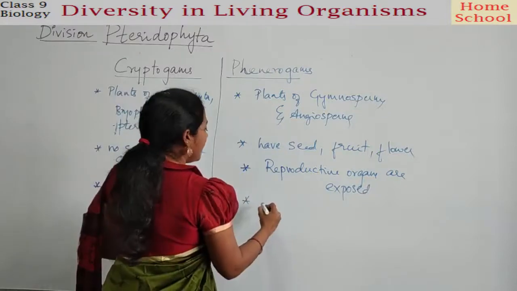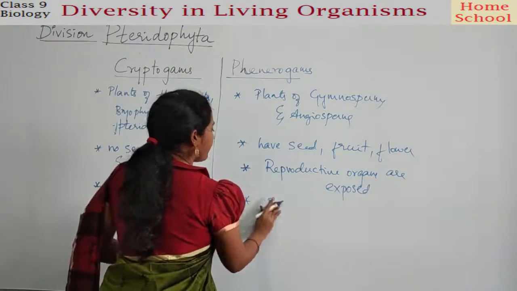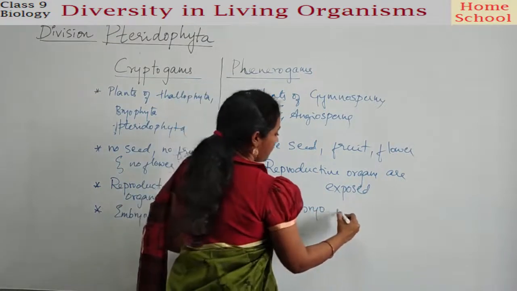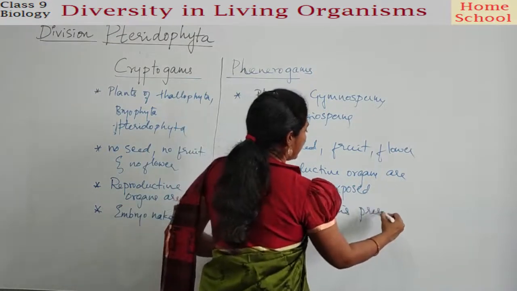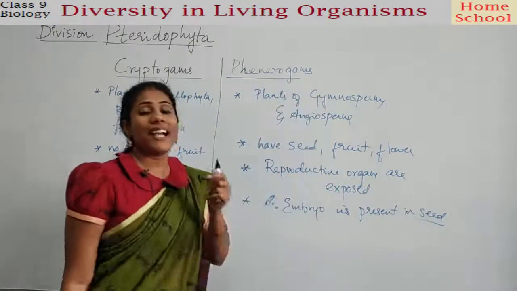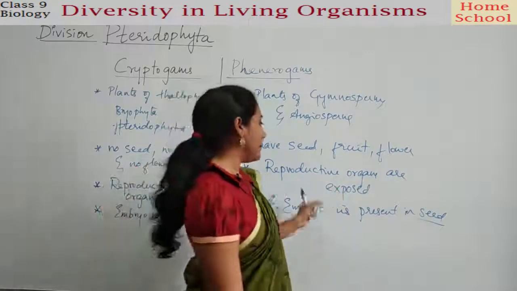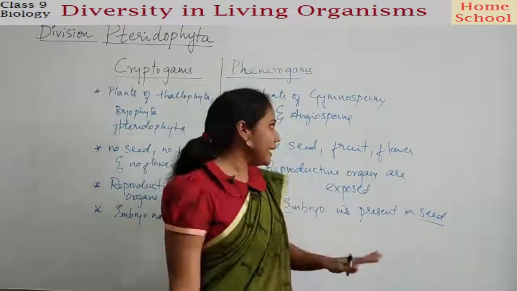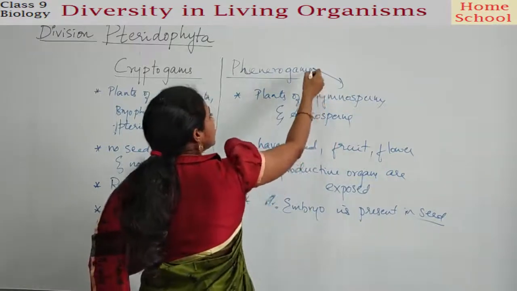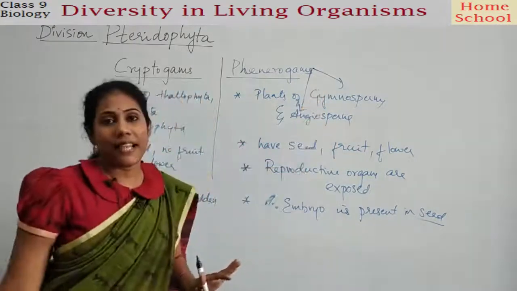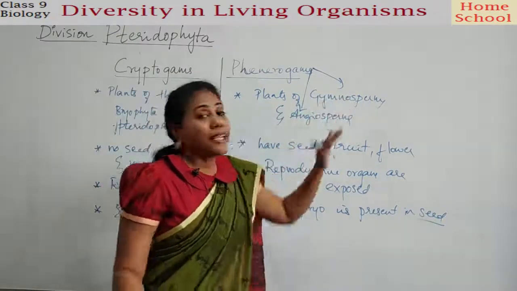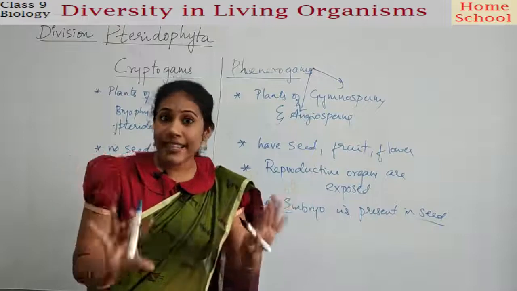And here, the embryo is present inside a seed, guys. Embryo is highly protected. Now these phanerogams are again classified into gymnosperms and angiosperms. Both of them have seed, but in gymnosperms, the seed is not present inside a fruit.